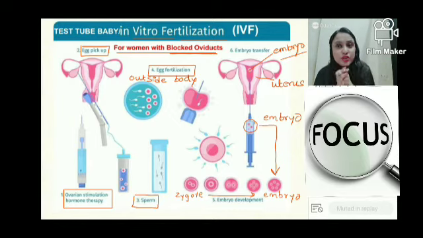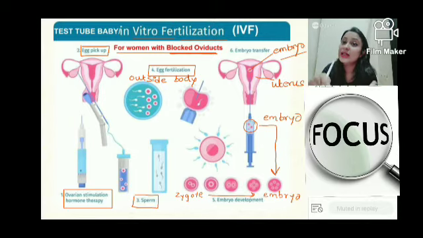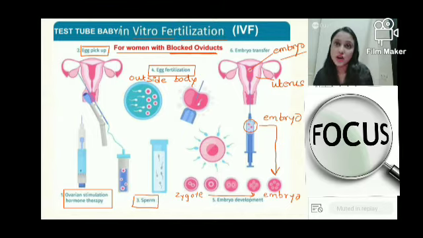So this technique, this process of in vitro fertilization, who is going to carry it out? The doctor will carry out this process. It cannot be done at home. And for whom do you think this process suits the most? It is for women whose oviduct or fallopian tube is blocked, because fertilization cannot take place within the body. Therefore we will carry out the fertilization outside, and then we will place the embryo back into the body of the female so that the rest of the process can happen normally. Is it understood? Have you guys understood?